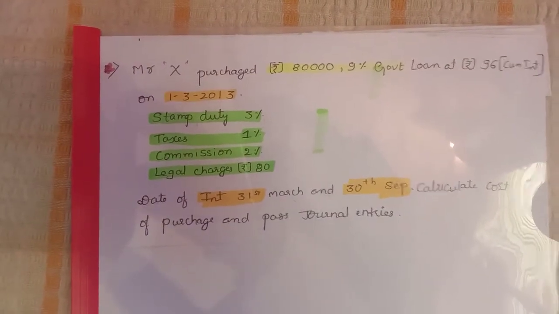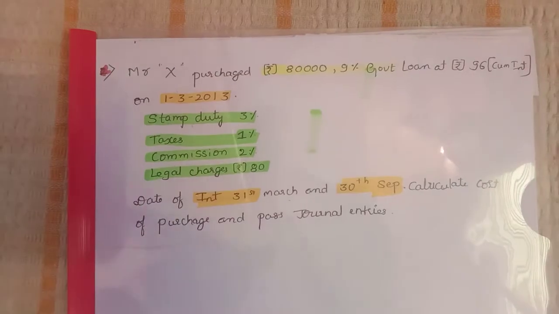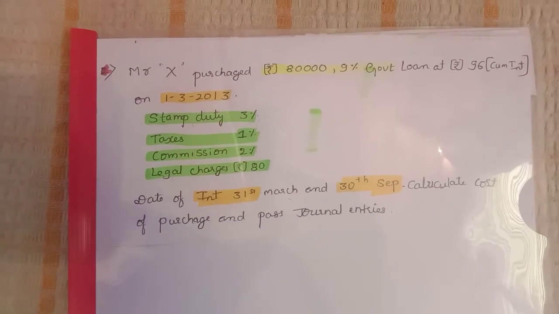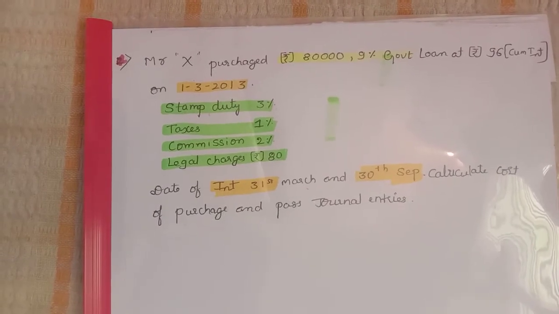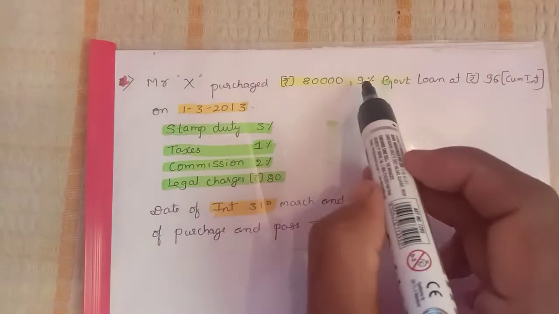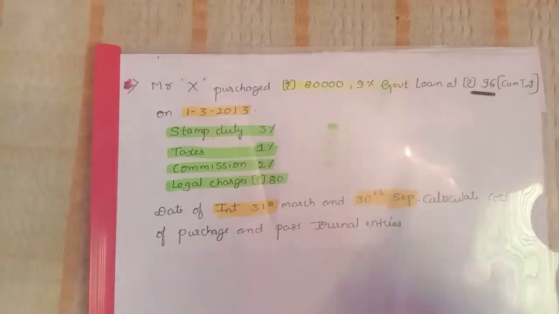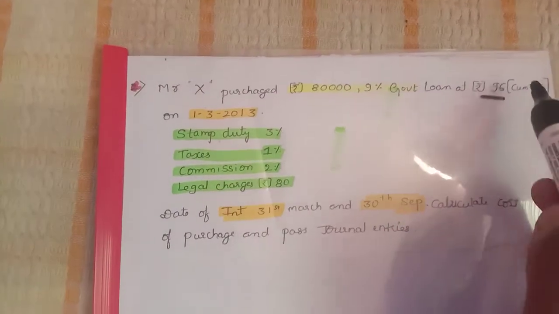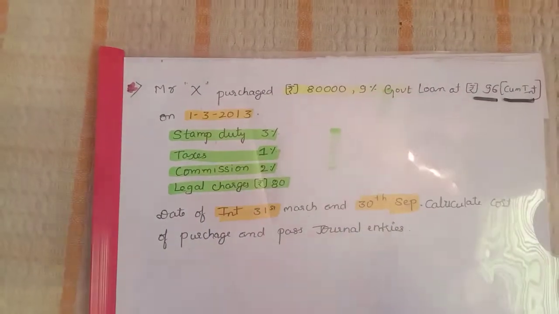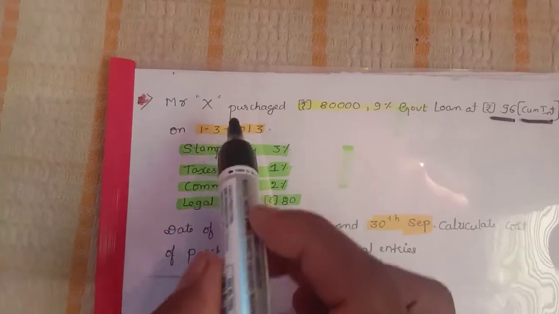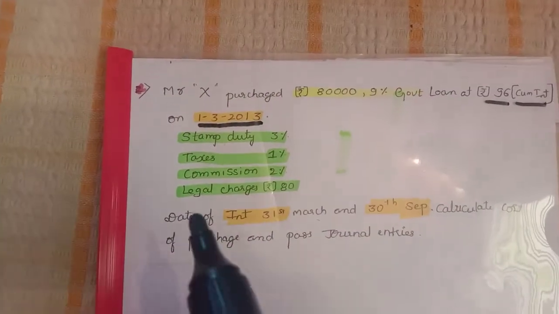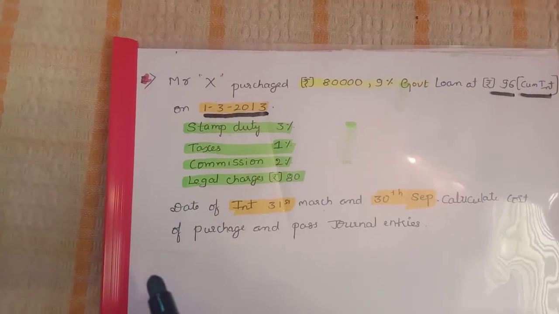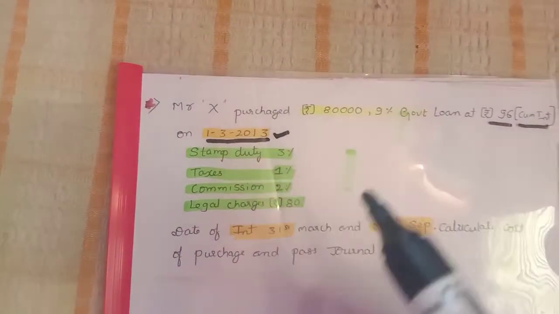Mr. X purchased rupees 80,000, 9% government loan at rupees 96. Here they did not mention anything, they just gave the 96. In the bracket they mentioned cum interest. And 1/3/2013 they mentioned in the question. So this is very important while calculating the interest.